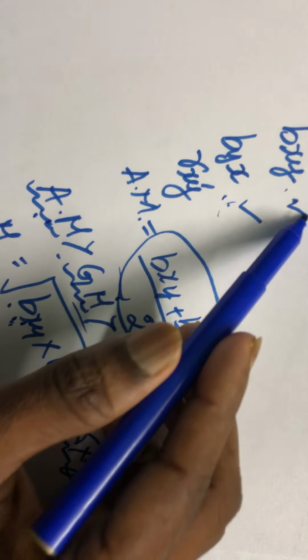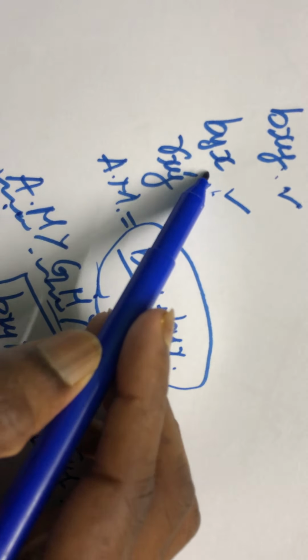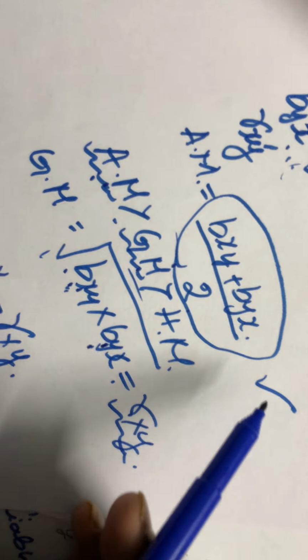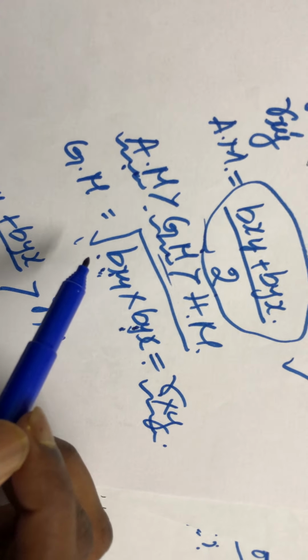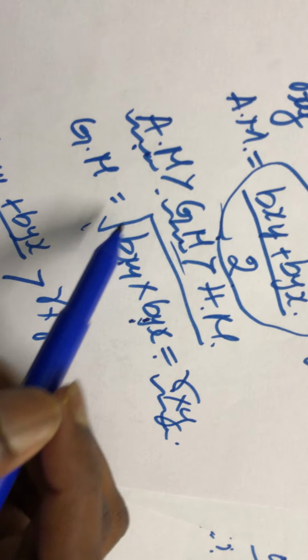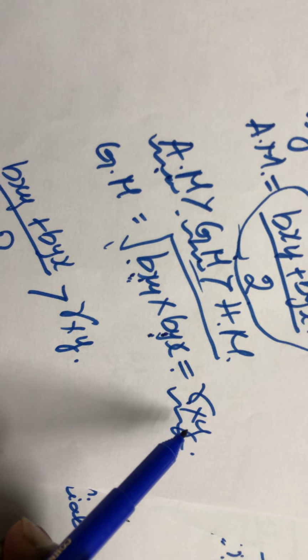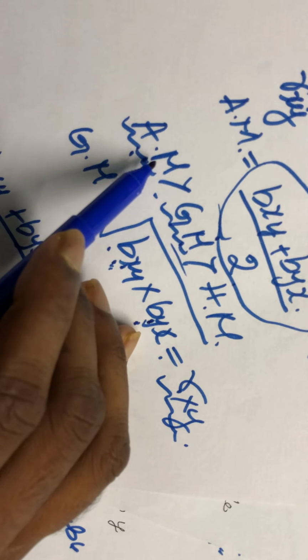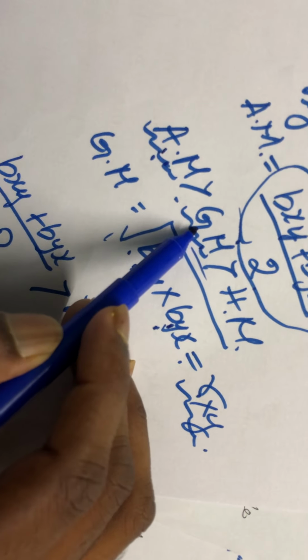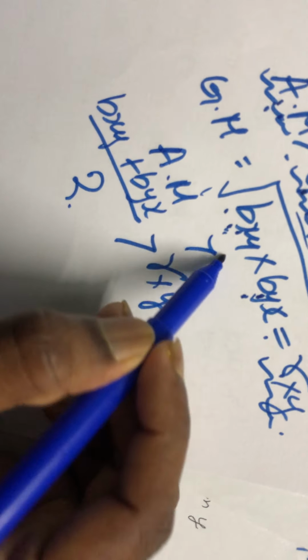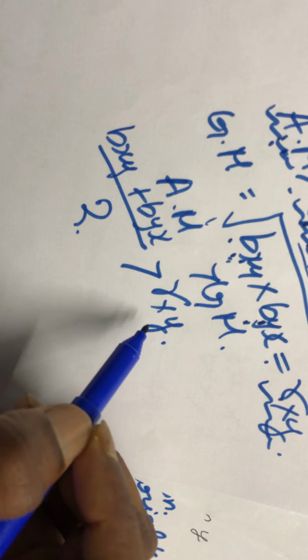I calculated the arithmetic mean: add both, divide by 2. And let me calculate the geometric mean. I know the root of bxy multiplied by byx will always be equal to rxy. And I know another thing, the arithmetic mean will always be greater than the geometric mean. So this is my arithmetic mean and this is my geometric mean.